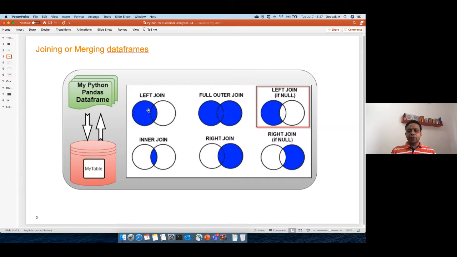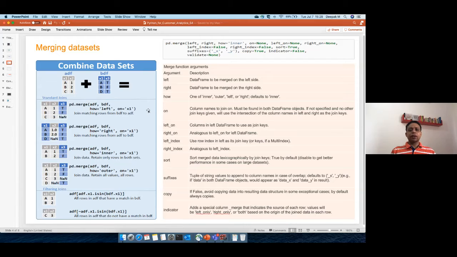Full outer join, this you rarely do, except in some very, very rare cases. You say, okay, whatever is there in the left table, whatever is there in the right table, give me all. So it looks like a kind of concatenation, either by column side or row side. So that's how different kinds of join work. Now we will look into the various syntax and how it works in Pandas.